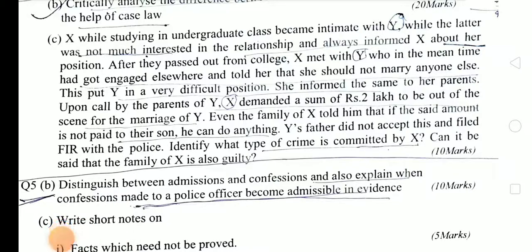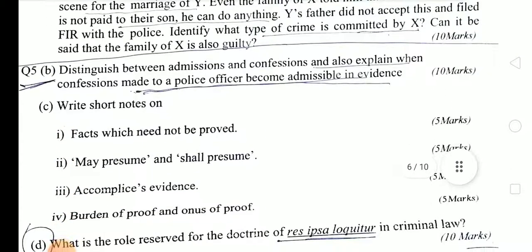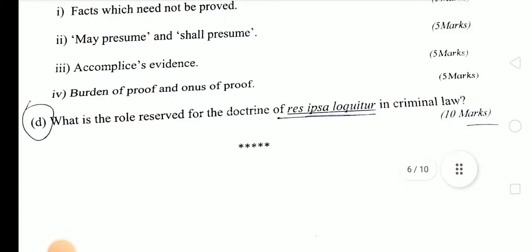Next question is, distinguish between admissions and confessions and also explain when confession made to a police officer become admissible in evidence. Next question, write short note on facts which need not be proved, may presume and shall presume, accomplice evidence, burden of proof and onus of proof. Next question is, what is the role reserved for the doctrine of res ipsa loquitur in criminal law?